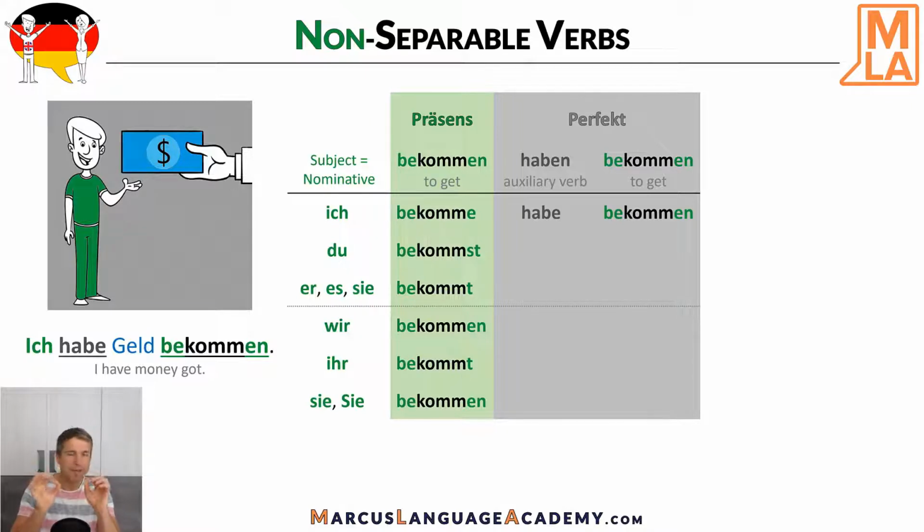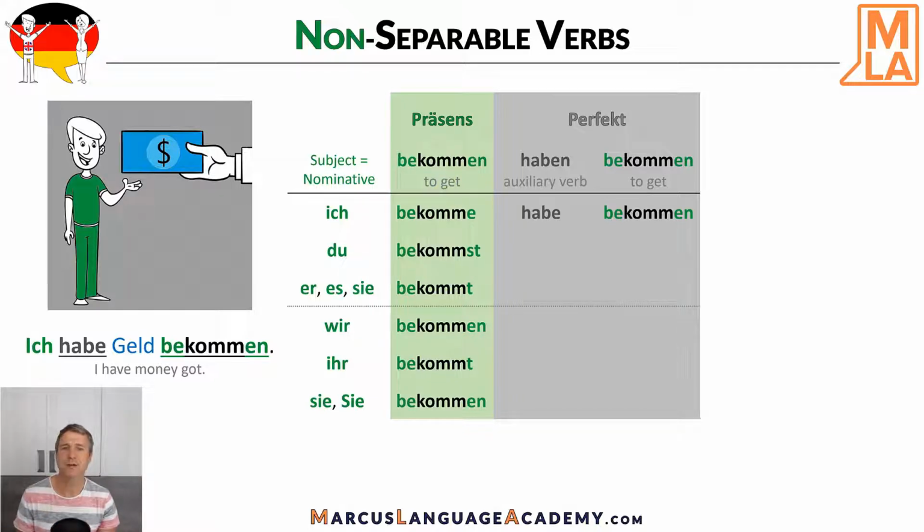And the special thing here is that the participle bekommen doesn't use the prefix ge like a normal verb. And normally this task of the ge is the work of the non-separable prefix be.